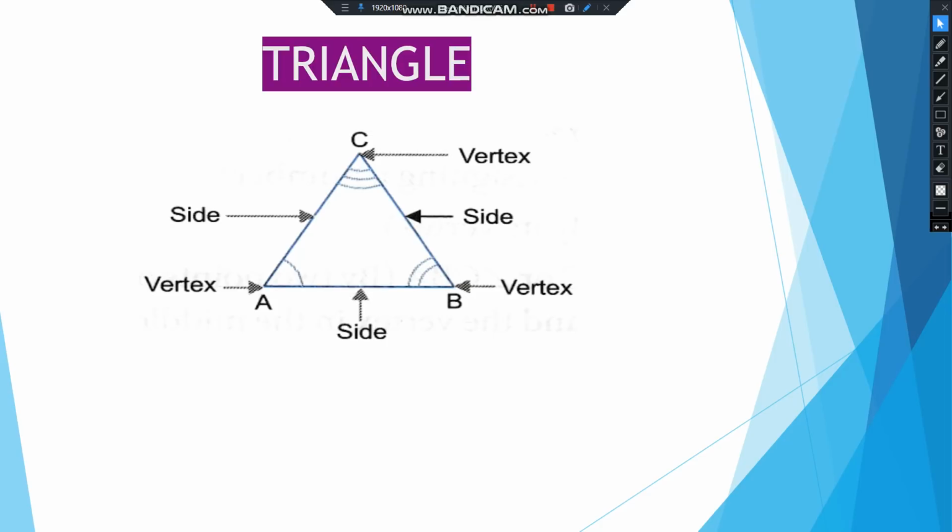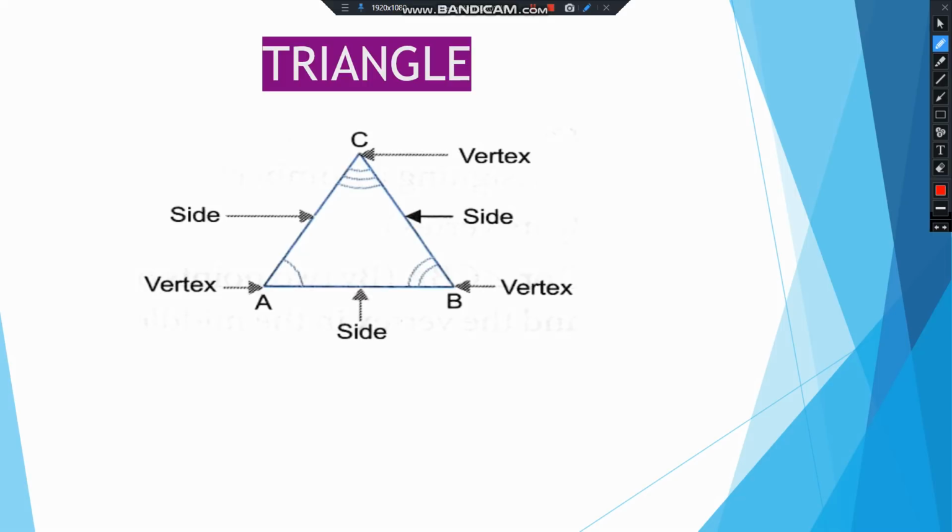What is the name of the triangle? Its name is triangle ABC or CAB or CBA. You can speak in any order, right? Triangle you can name in any order.